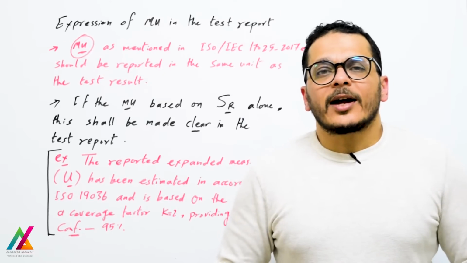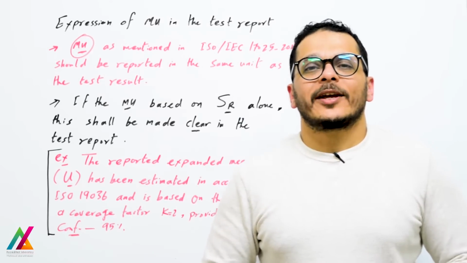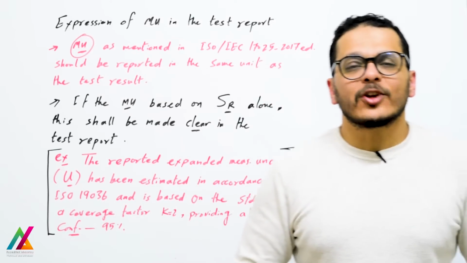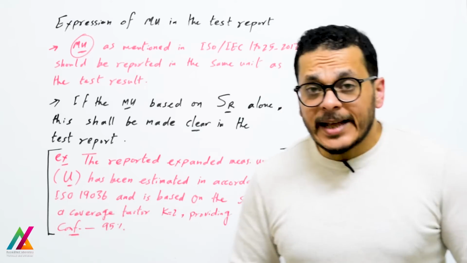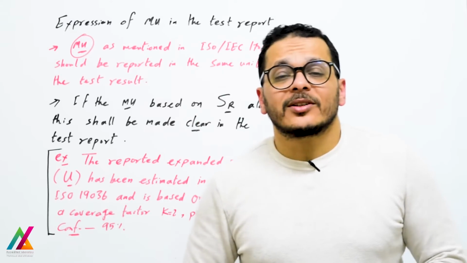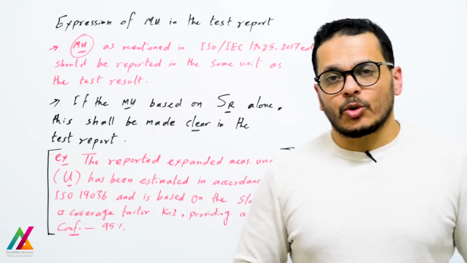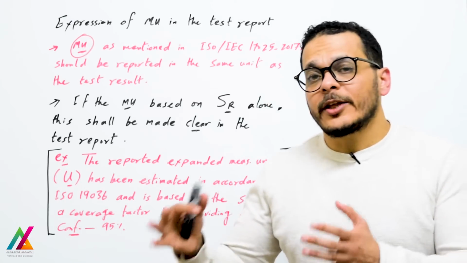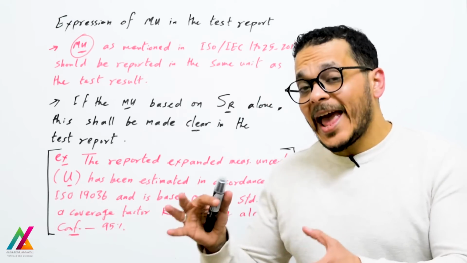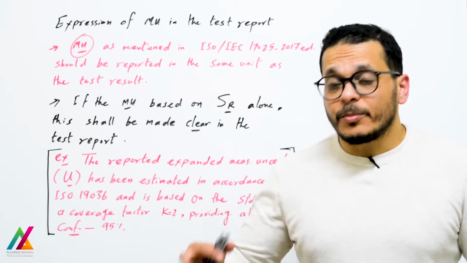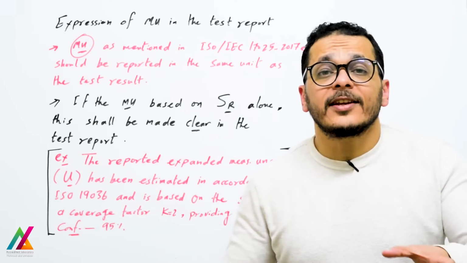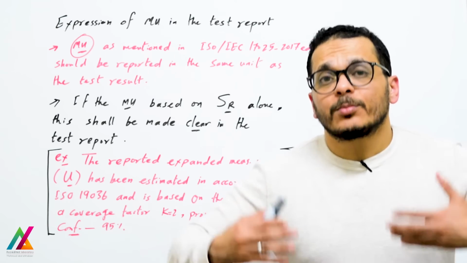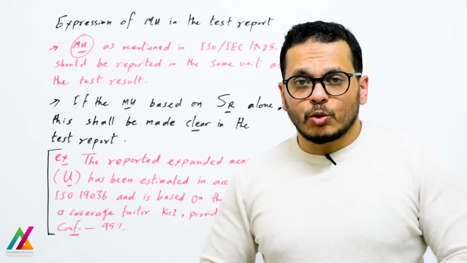Hey everyone, welcome back with a new lecture on how to calculate measurement uncertainty for microbiological measurements. And now, expression of measurement uncertainty in the test report. This is a very important subject. After you calculate measurement uncertainty, how do you add this result to the final result and report it to the customer?